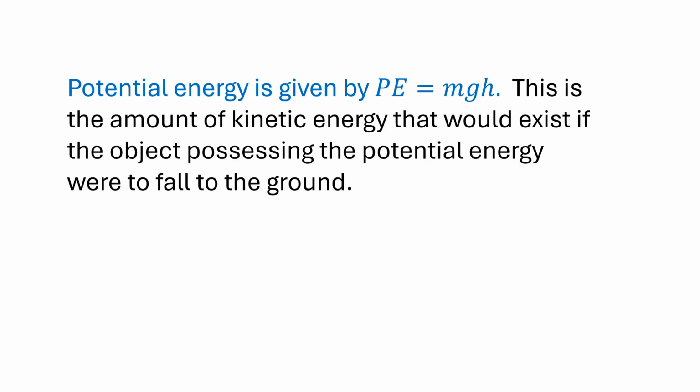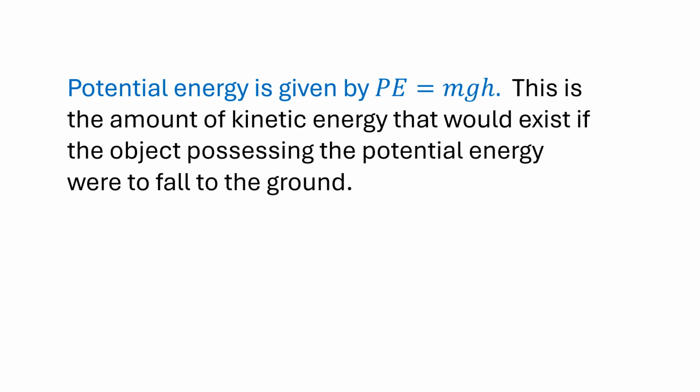Potential energy is given by mgh. This is the potential energy with respect to gravity. This is the amount of kinetic energy that would exist if the object possessing the potential energy were to fall to the ground.